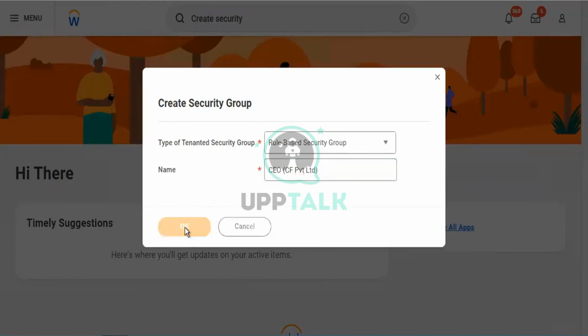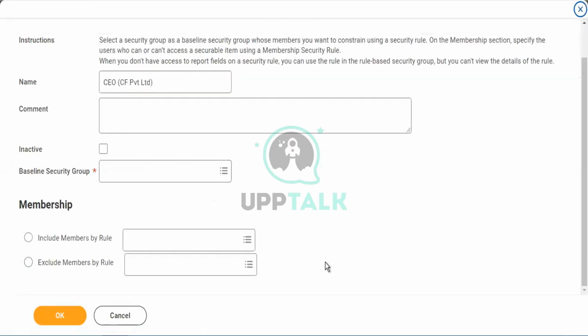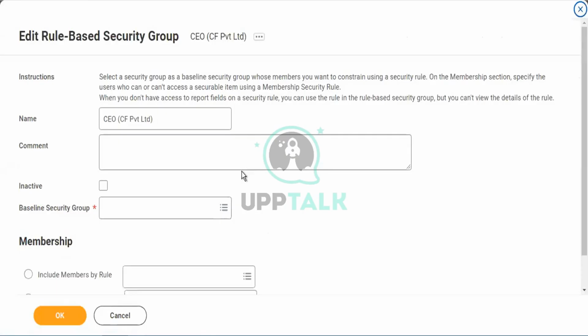Tap on it. You can see the security group here to create an individual person. First we need to enter the CEO security group key points.